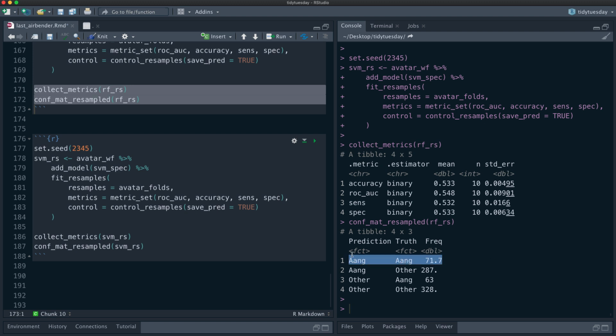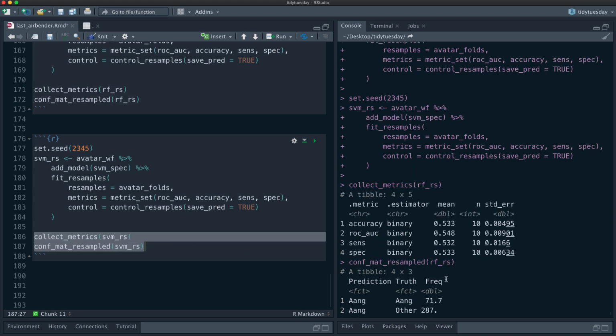Yeah, so here's the correct ones for Eng and the incorrect ones. So it does a little, it's okay. And then the other way. So here's the correct other and the incorrect other. Okay, so let's look at the support vector machine.